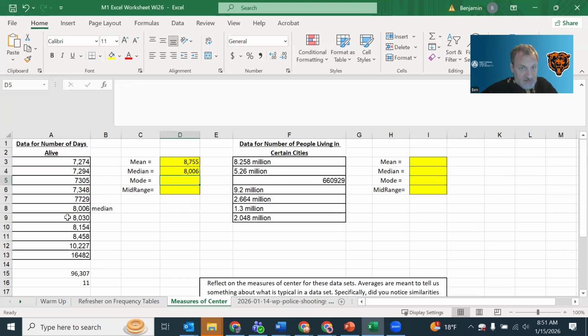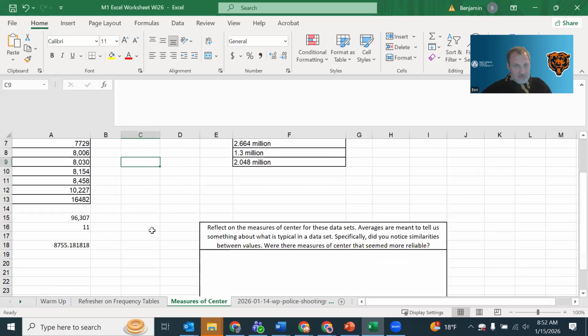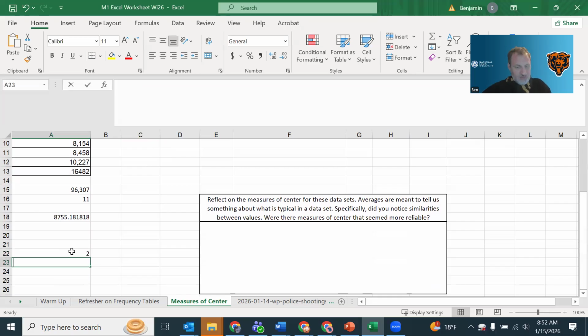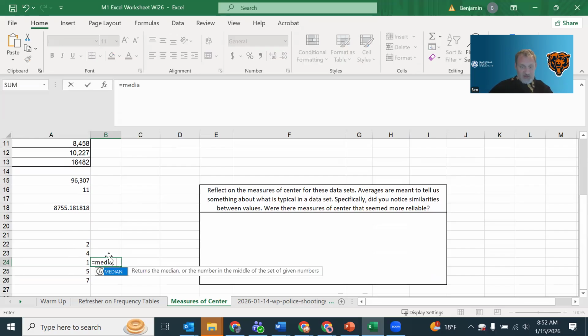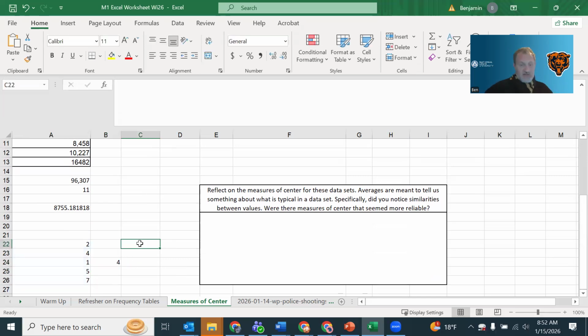So for instance, if I scrambled this up, how could I scramble this up? Well, I'll just give you another example. 2, 4, 1, 5, 7. The number in the middle is 1, but it hasn't been sorted yet. Let's use the median tool to find the answer. The answer is 4. And if I put them in order, 1, 2, 4, 5, 7. Yes, 4 is the one in the middle.